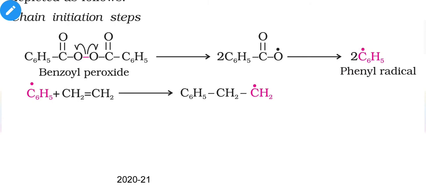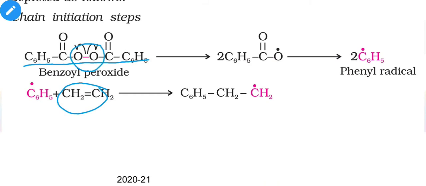So let us discuss the chain initiation step. Molecules of ethene are heated or exposed to light in the presence of the initiator benzoyl peroxide. First of all, benzoyl peroxide will split because of the oxygen-oxygen single bond.